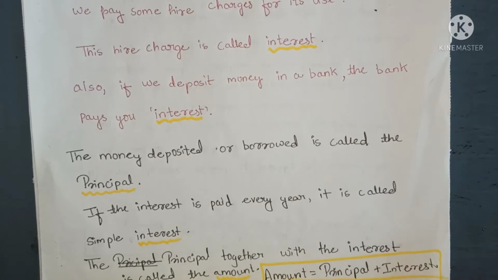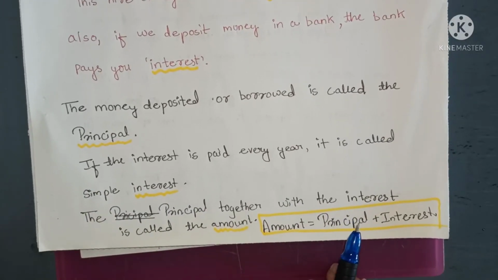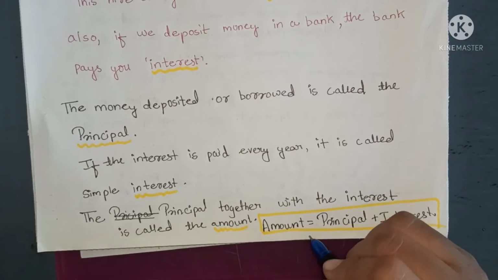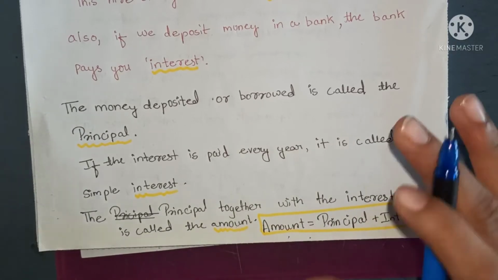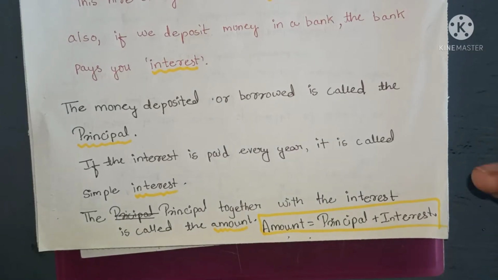Okay, and the interest that we have to pay every year on the principal is known as simple interest. If we add the principal with the interest, it gives us the amount. So amount is the money which we have to pay after the year we promised to pay.